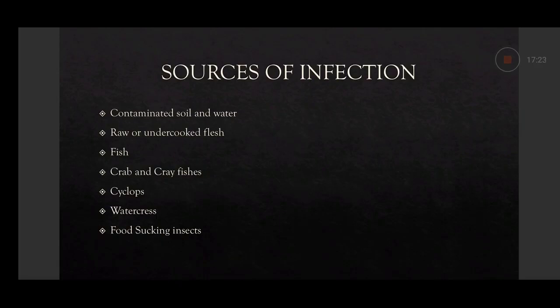Then watercress. In this, the parasite is present on aquatic plants, encysted in the aquatic plants, which are eaten as food by humans, like Fasciola hepatica and Fasciola buski. These are parasites which can enter the body through this route, this source of infection.